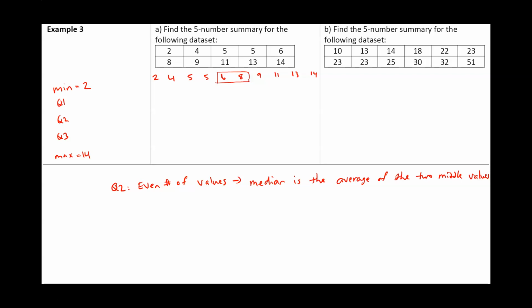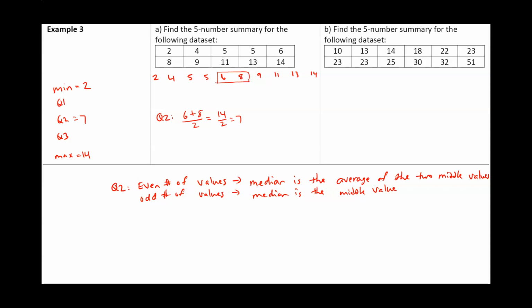So in order to find Q2, in this case, I'm going to add 6 plus 8 divided by 2. When you take an average of 2 numbers, you add those and divide by 2. That's 14 divided by 2, or 7. So my Q2 is going to be 7. If there were an odd number of values, then the median is just the middle value. If there are an odd number of values, the median is simply the middle value. But in this case, we have an even number of values.